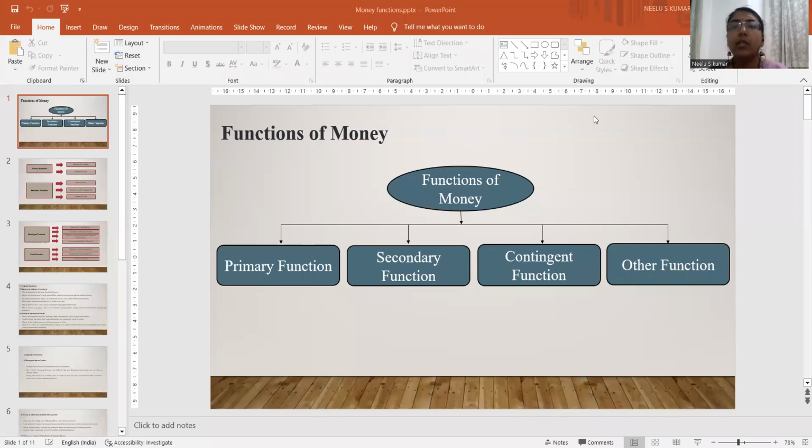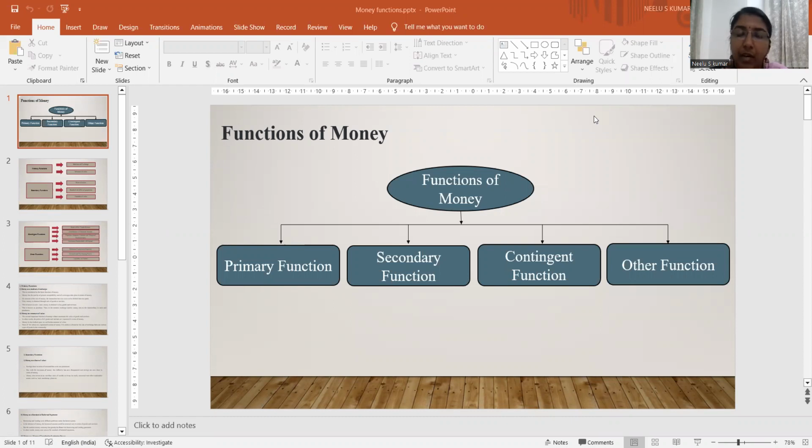Good morning, everyone. Today, let's discuss the functions of money. In the previous class, we discussed what money is, the definitions of money, and how money evolved to the form which we see today. And we said money doesn't have a proper definition. It will evolve from time to time. From the traditional period, the economists had given different definitions for money than the modern time period.